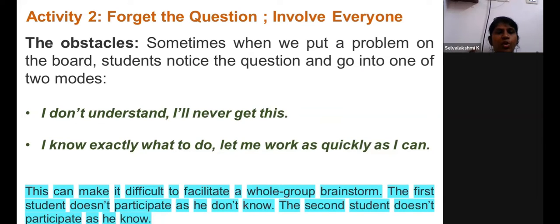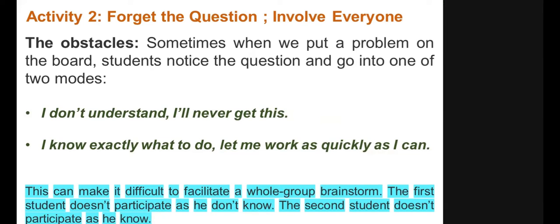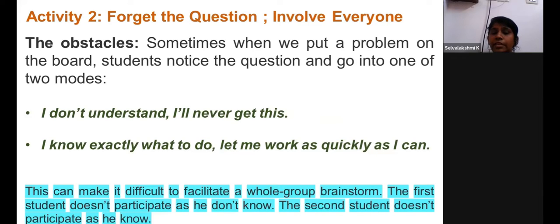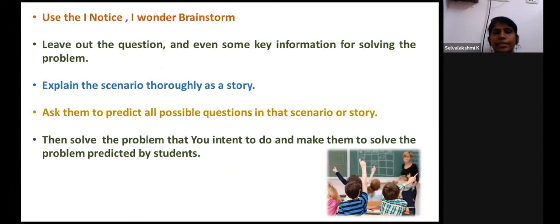As teachers, we all know who can do this and who can do that, right? So sometimes when we put the problem on the board, the students notice the question and turn into these two modes, right? Either I know everything or I don't understand anything. So here comes the difficulty of facilitating the whole group of students. Now we are introducing brainstorming. The first student doesn't participate because he doesn't know anything. The second student is also not interested because he already knows about it. So now we have to facilitate all sets of students.